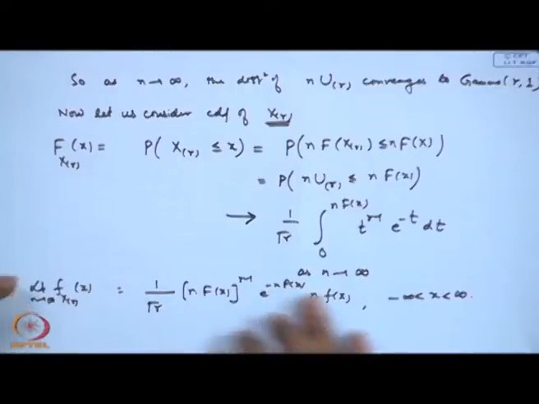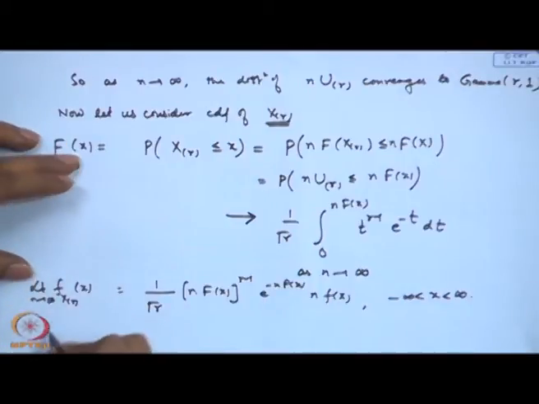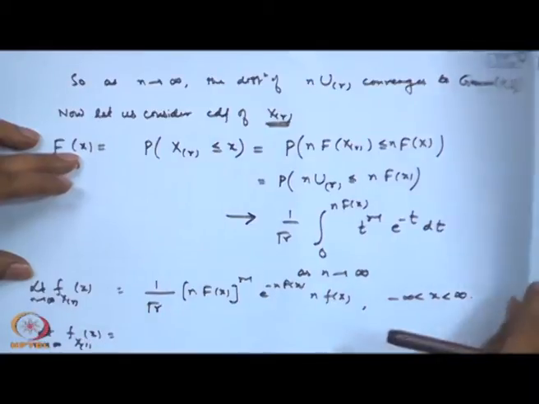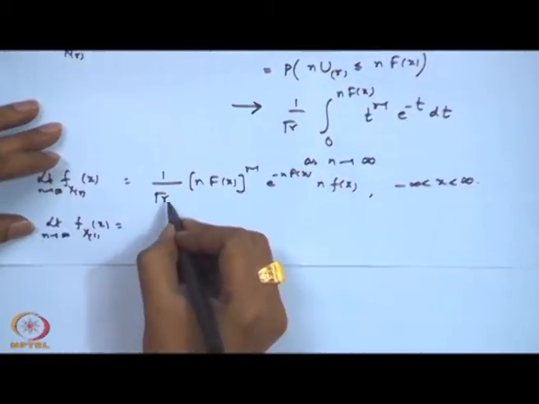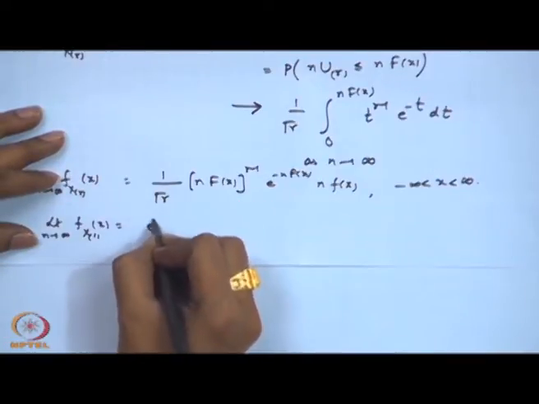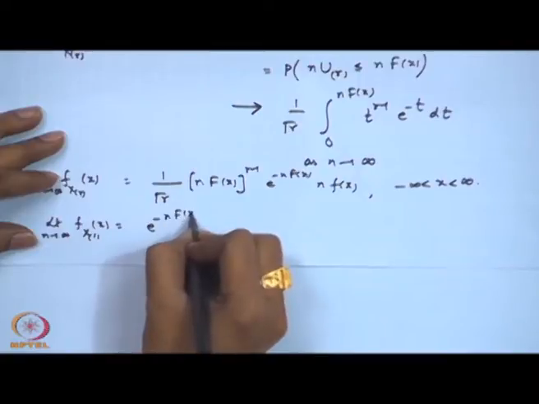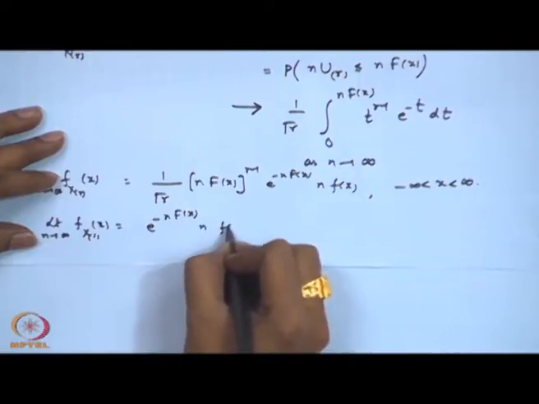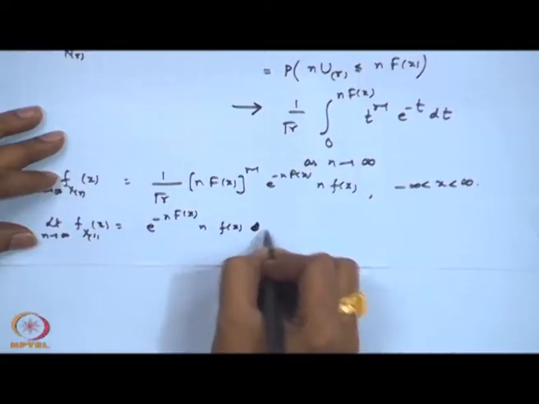We may also see what happens to this thing. For example, if I look at the limiting density for the first one, then r is equal to 1 here. So, this term will go away, this term will go away. You simply get e to the power minus n F x, n times f x dx.